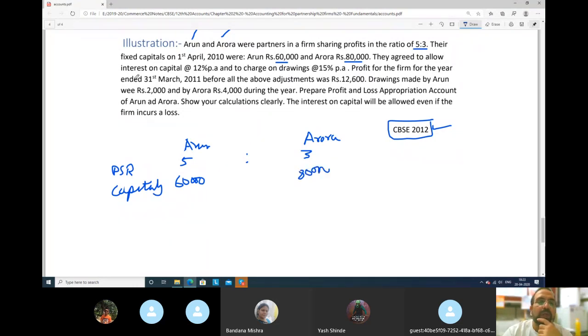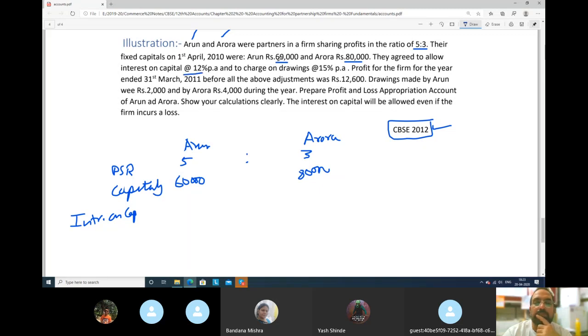They agreed to allow interest on capital, so they will get interest on capital also. How much? 12% per annum.